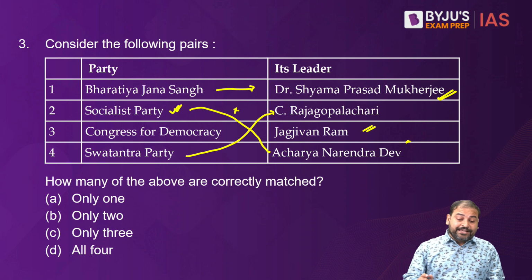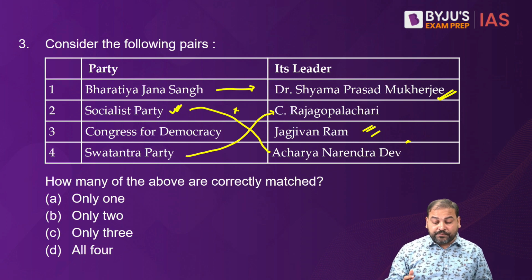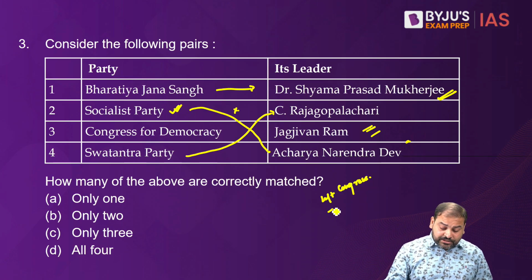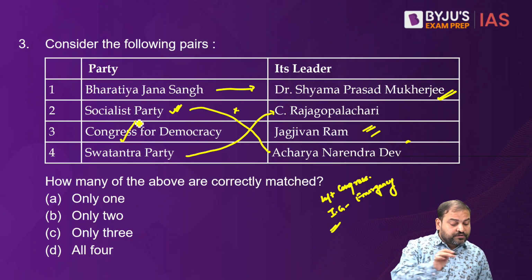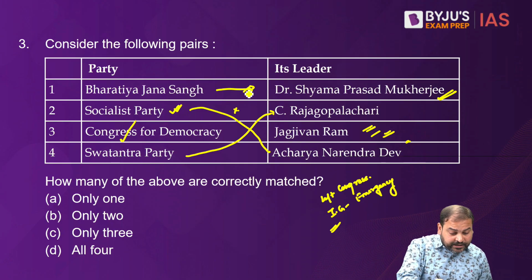And he did form this particular party, Congress for Democracy, after he had left Congress because of his differences with Madam Indira Gandhi during the emergency period. Along with Hemanti Lal Bahuguna and Nandini Satpathy, he had left and formed this party, Congress for Democracy. So this is a correct option.